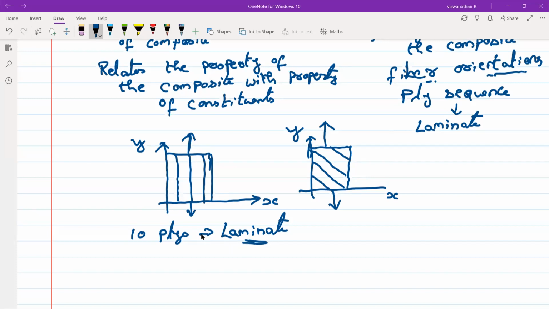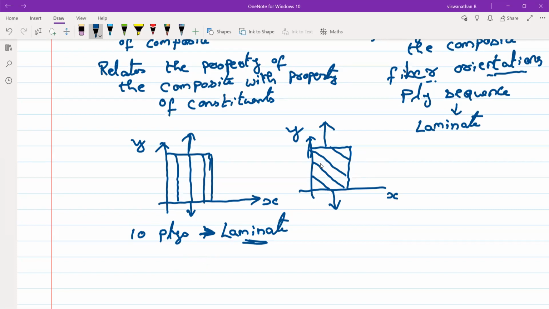Now, if all the 10 layers are oriented in the same direction, then what will happen? What do you mean oriented in the same direction? The fibers are aligned in the same direction. So then it can handle the longitudinal stress or strain, but when it goes transverse, it won't hold. Or in any other angle, the strength would be less.